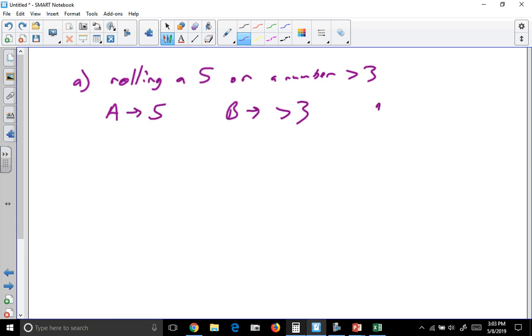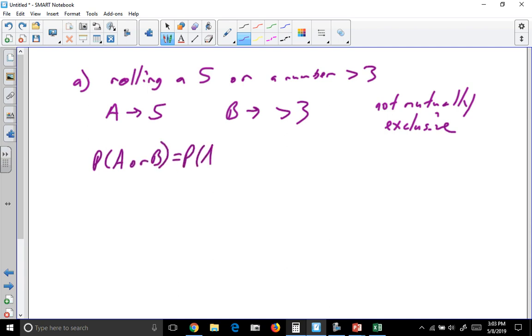So these are not mutually exclusive. So our probability of either event A occurring or event B occurring is the probability of the first event plus the probability of the second event minus their overlap.